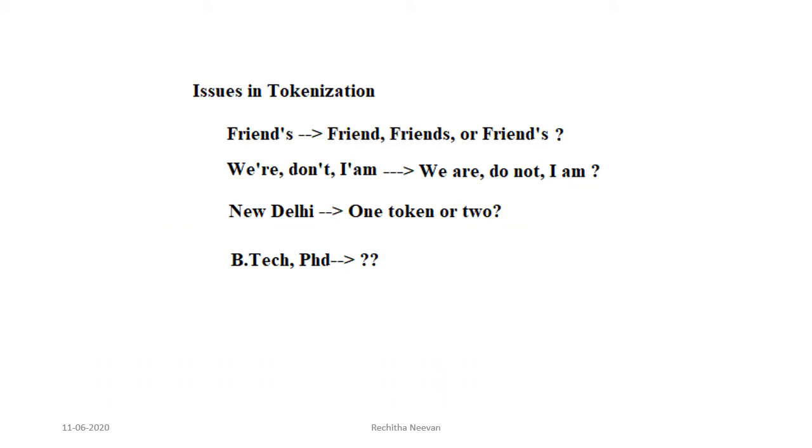While performing tokenization, some issues we may face are: do we need to consider these words as a single token or multiple tokens? Here in French, how do we consider "friend", "friends"? In the case of "don't", either we have to consider "do not" as tokens. Is "New Delhi" a single token or two tokens? BTech: do we consider this abbreviation or its expansion, Bachelor of Technology, while performing tokenization?